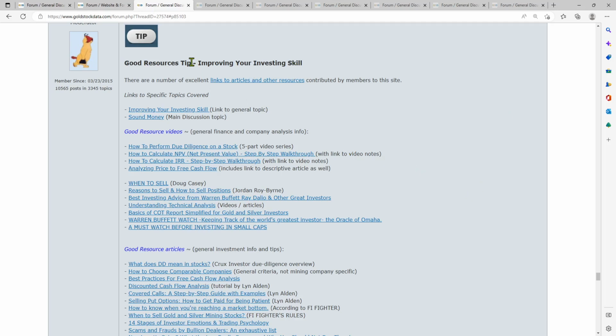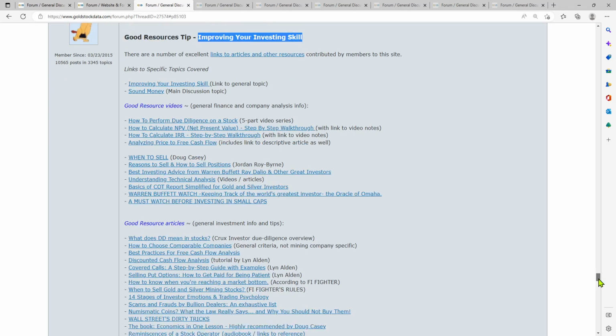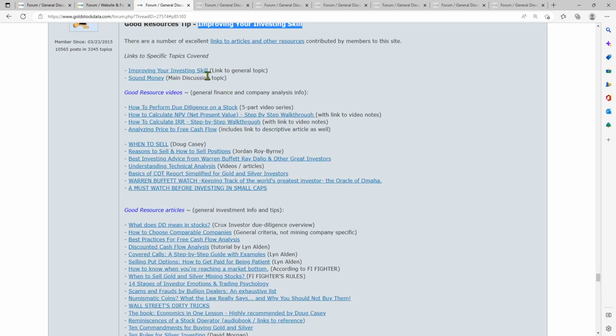First of all, this general improving your investing skill. This is everything that basically involves things to do with investing, just like the heading says here. So what do you see here?